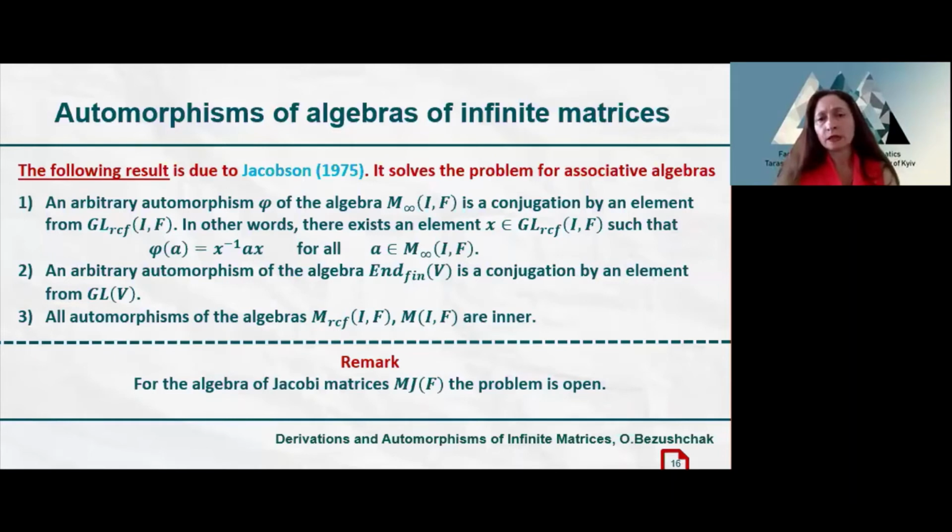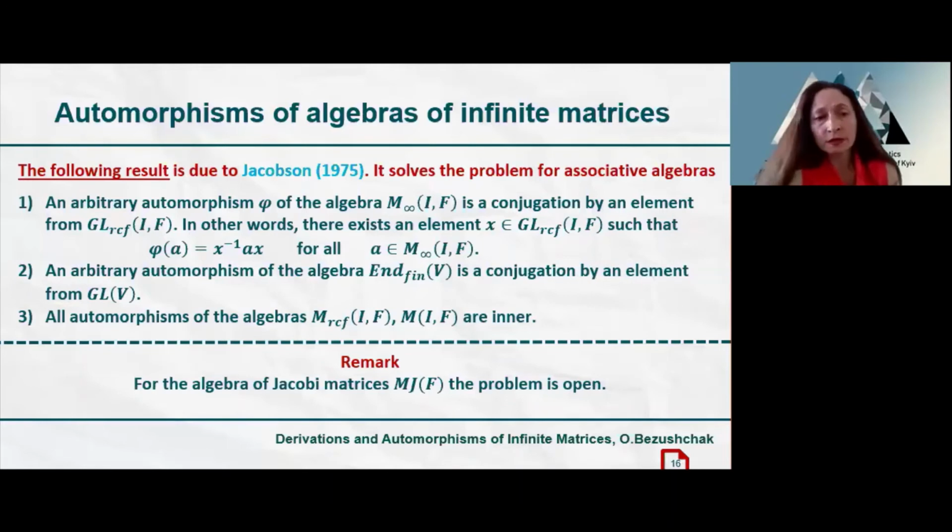First, an arbitrary automorphism of the algebra of finitary matrices is a conjugation by an invertible element of the algebra of matrices having finitely many non-zero entries in each row and each column.